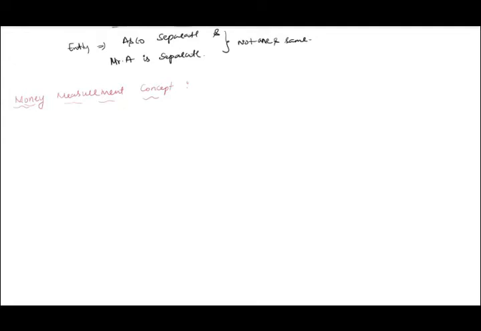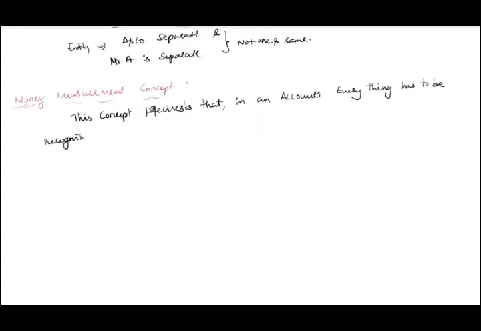Write down: the money measurement concept states that in accounts, everything has to be recognized in terms of money or money's worth.